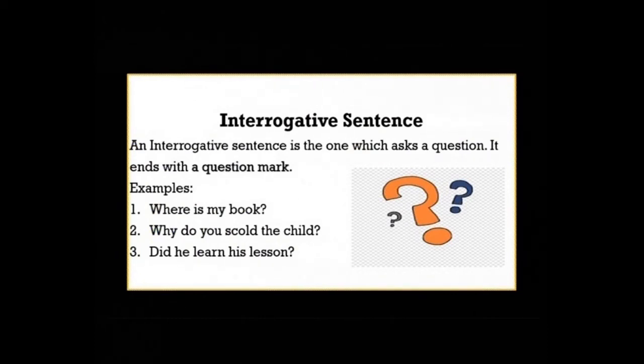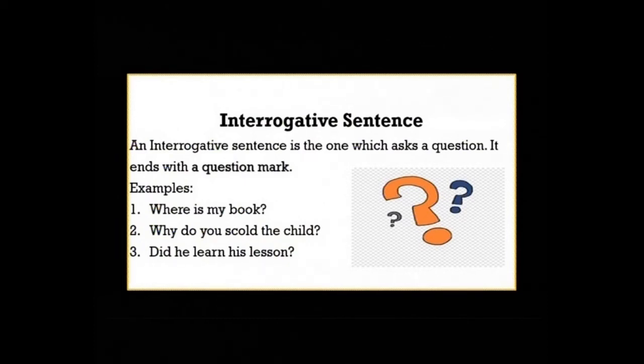An interrogative sentence is the one which asks a question and it ends with a question mark. When we have to ask something to anyone, we speak interrogative sentences and we have to add question mark while writing them in your copies.